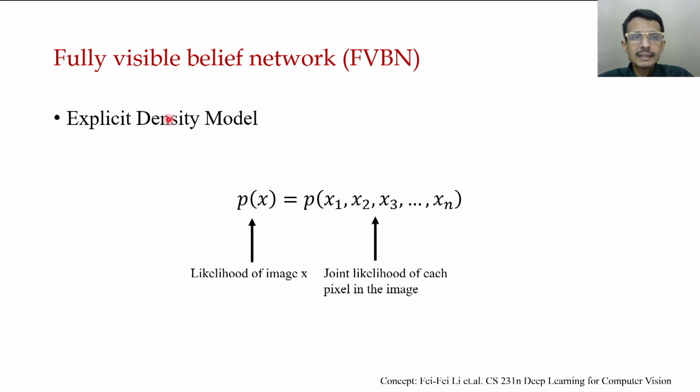Now this is an explicit density model. It is sometimes called a fully visible belief network or FVBN. The likelihood of an image is modeled by the joint likelihood of each pixel in the image. So this is an image and these are the pixels, and we model the joint probability distribution over each pixel of the image. And now how can it be done?